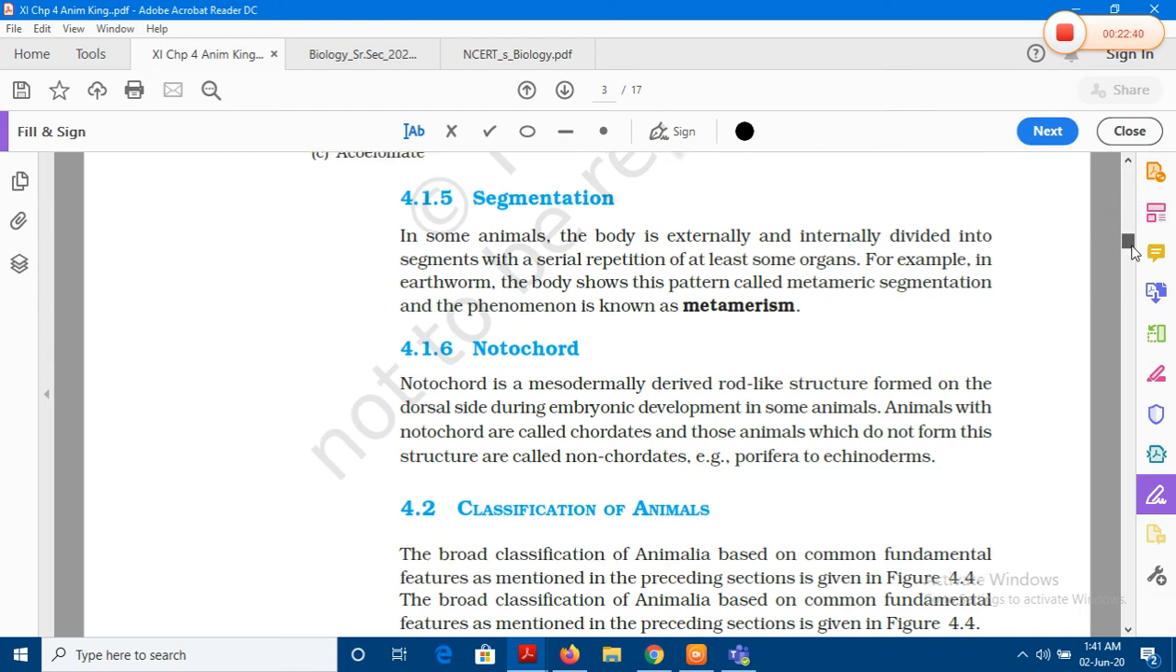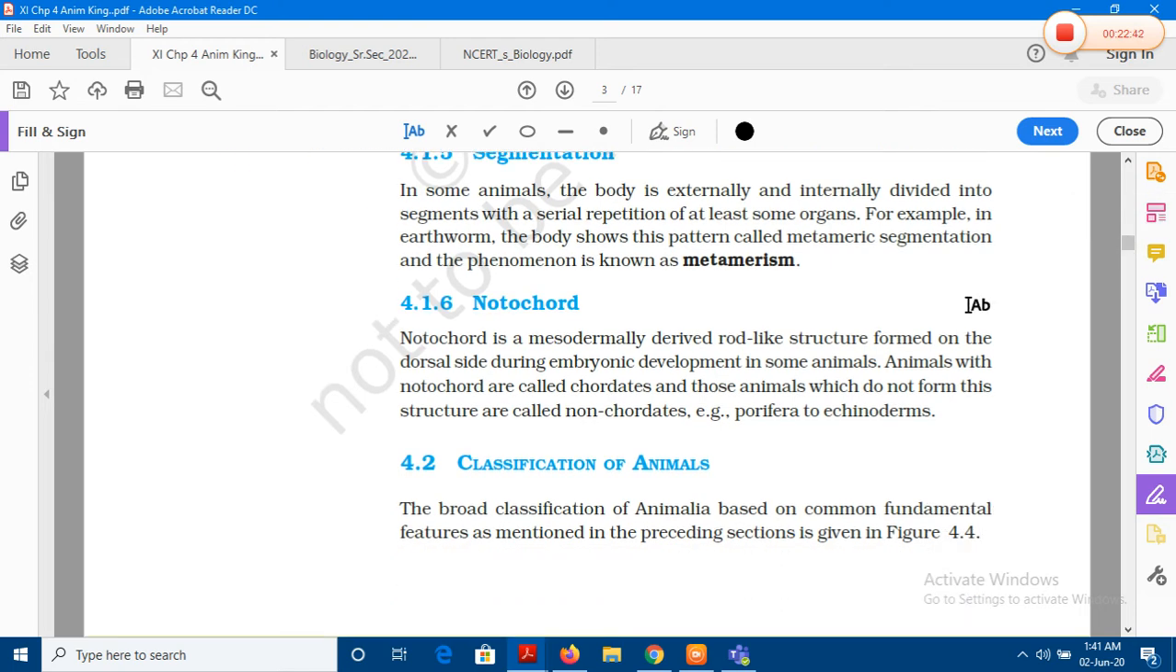And then there is the notochord. Now, this is the crux, whether you are saying the animal is a non-chordate or chordate. Basically, when we say a non-chordate, we are saying absence of the notochord. Ultimately, is this animal going to be a non-vertebrate, an invertebrate, or a vertebrate? Absence of notochord, presence of notochord, right?